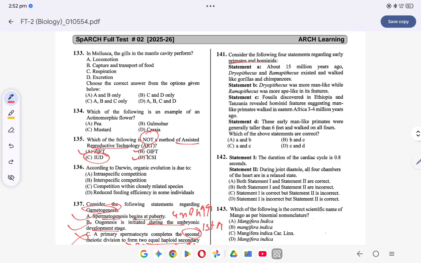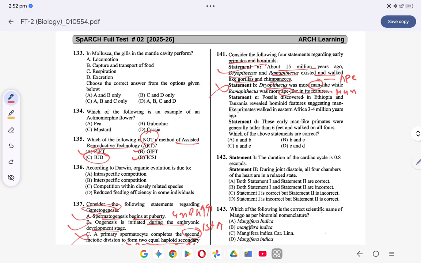Okay. Coming to the next question. Regarding primates and hominids, about 15 million years ago, Dryopithecus and Ramapithecus existed and walked like gorillas and chimpanzees. This is correct. Dryopithecus was more man-like. No, Dryopithecus was more ape-like, whereas Ramapithecus was more man-like. Right? तो ये वाला statement गलत है, तो ऑप्शन क्या हो जाएगा?